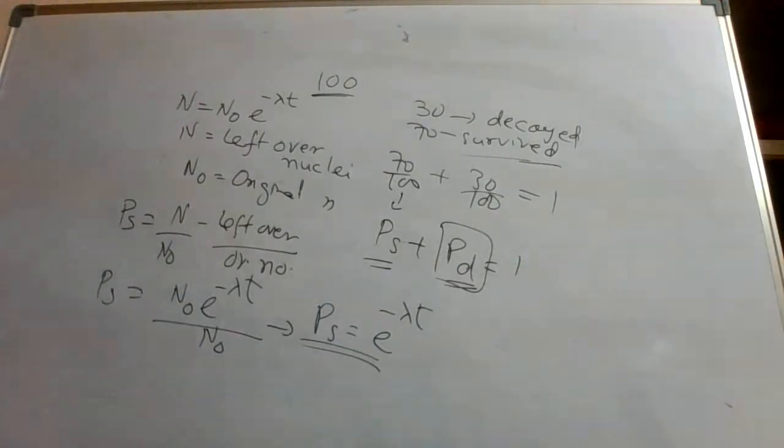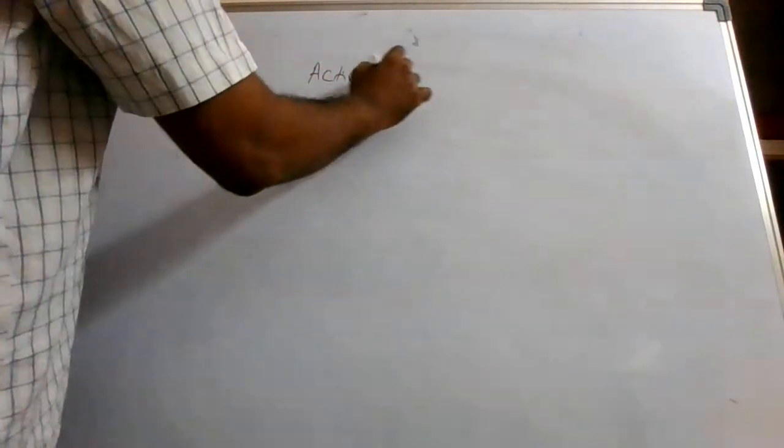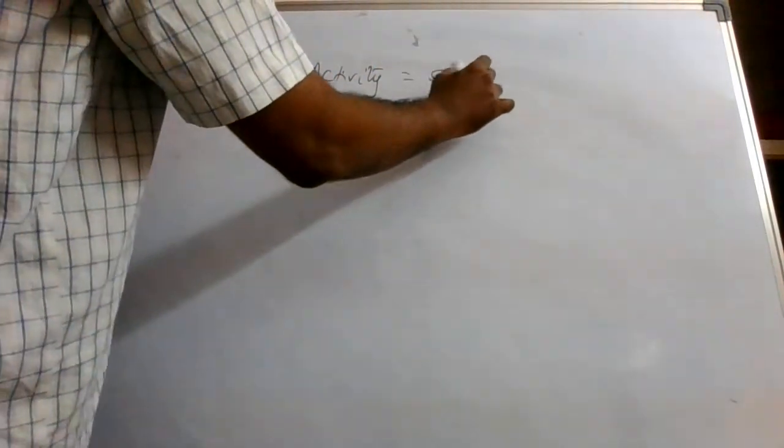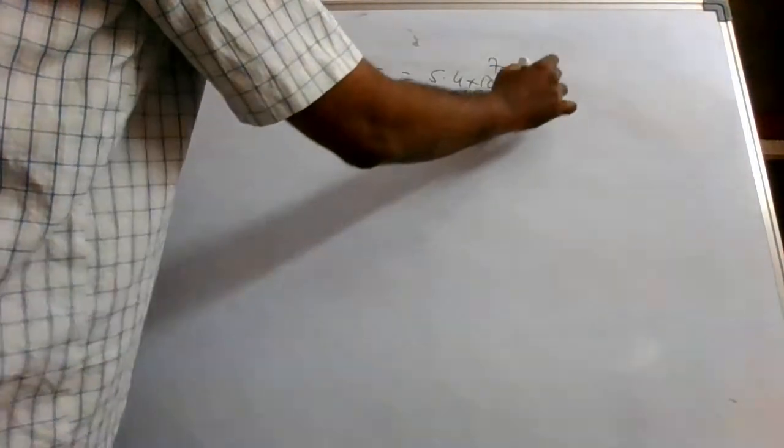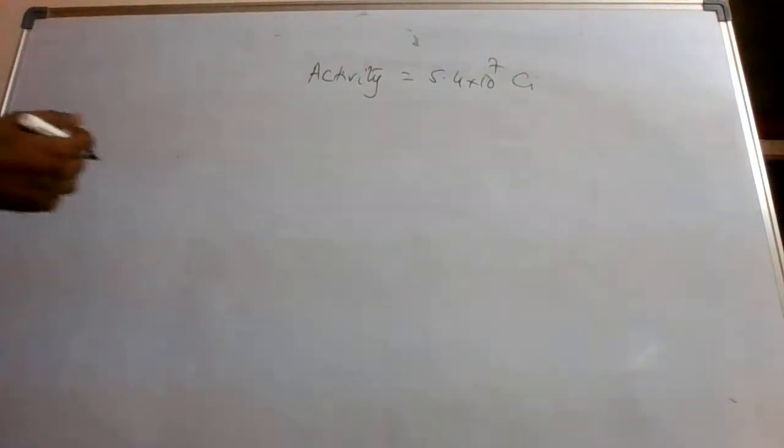So there is one more concept. In a particular radioactive process, the activity, let us say, is given as 5.4 into 10 power 7 Curie. Question is, express this as a Rutherford value. So how to do this?